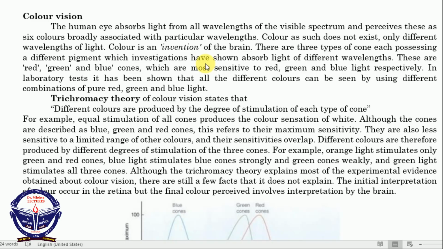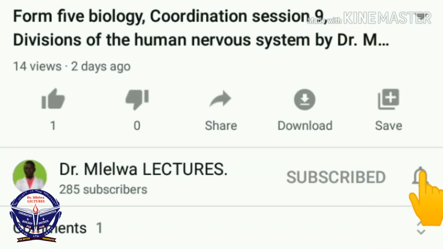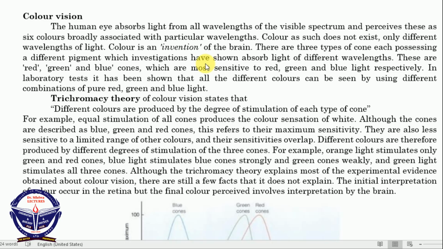The red cone responds more to red light, but it is able to respond to other wavelengths of light even if they are not red. The green cone responds more to green light, or is more stimulated by green light, but it can also be stimulated by light of other colors. The blue cone also is more stimulated by blue light. When we say blue light, red light or green light, what do we mean?